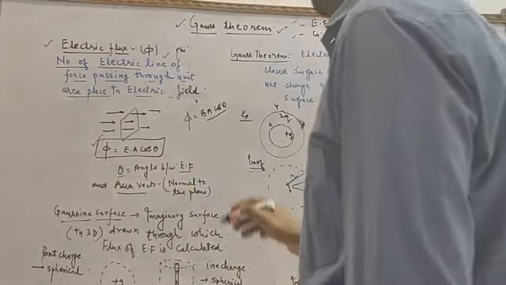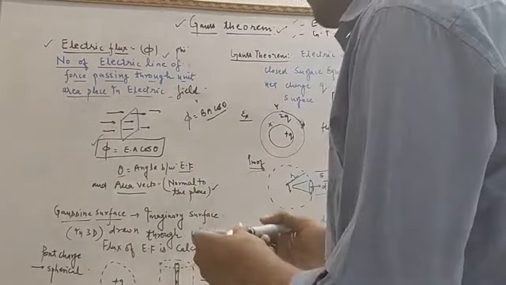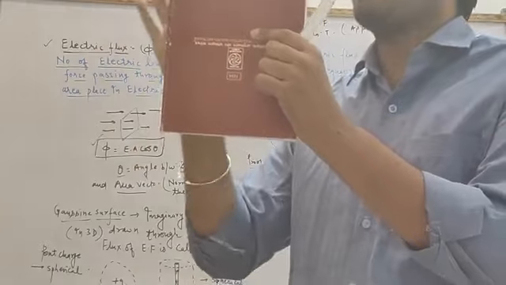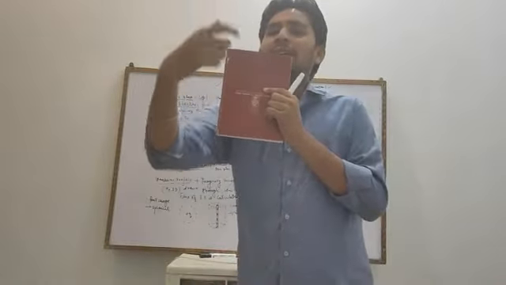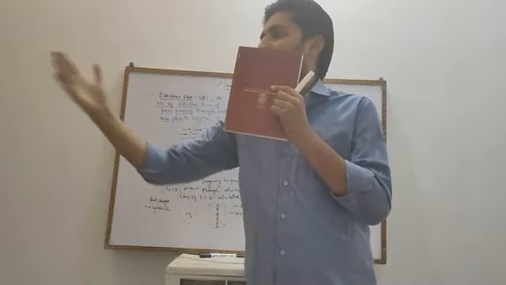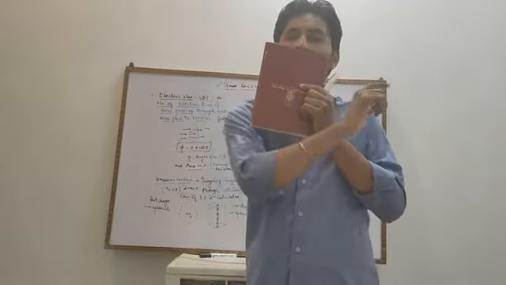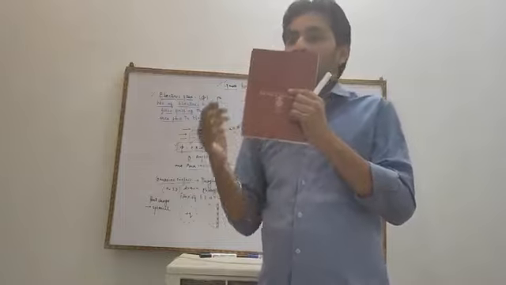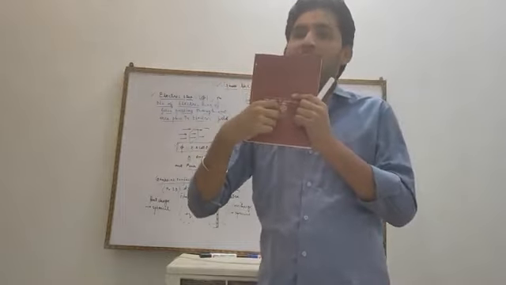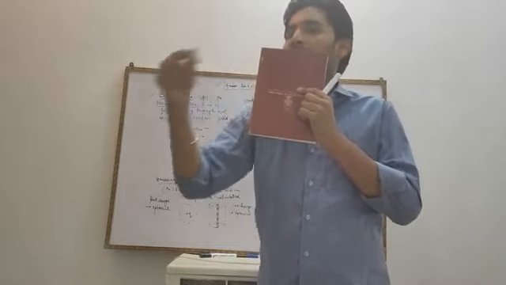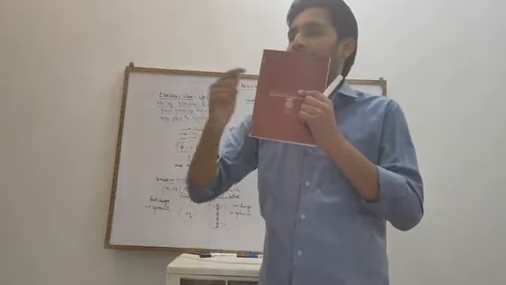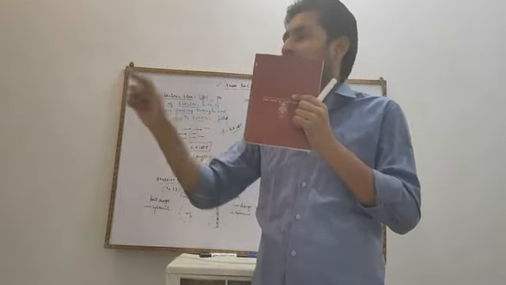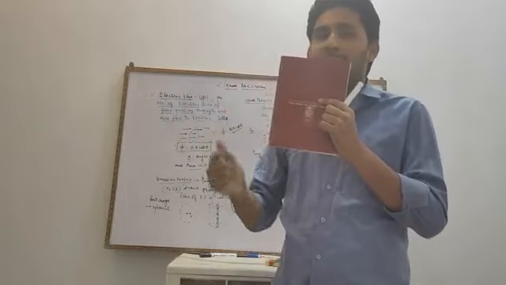What do you mean by this area vector? It is the normal to the plane. Suppose the direction of the electric field is from this direction to this, and this is our object placed in the electric field. The area vector, perpendicular to the plane, will be in this direction, and the electric lines of field run in this direction. So the angle between the electric field and the area vector will be 90 degrees, and the measure of electric flux will be 0. Why? EA cos theta, and here theta is 90 degrees.